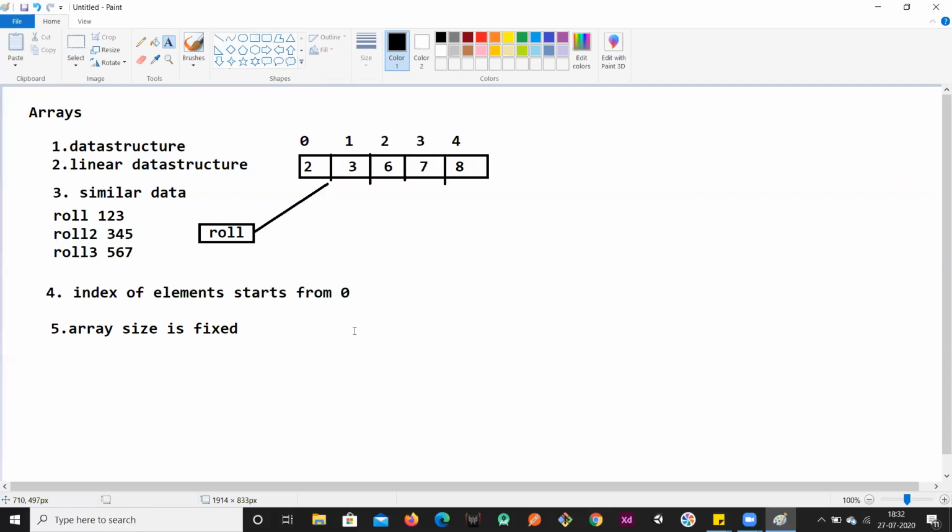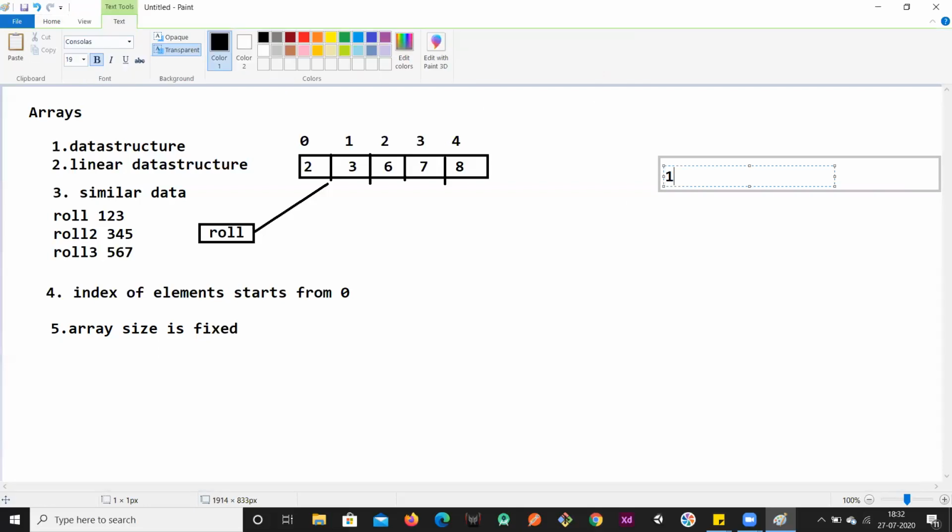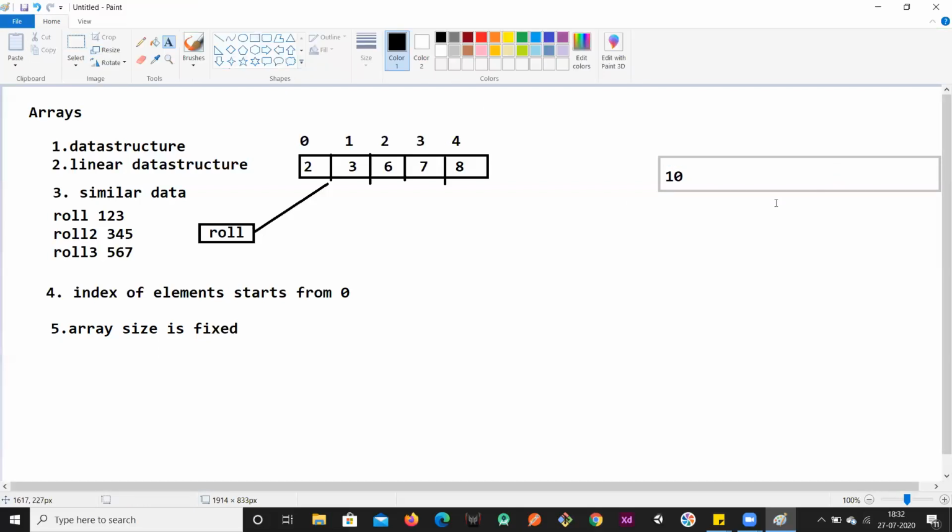So at the time of declaring an array, I have to specify what the size is. The drawback of this array is that whenever we want to use the array in programming, we need to know the size of the array before creating it. Then only it is efficient. What happens if you have created an array of size 30 and you are only storing 10 elements into it? The remaining 20 memory locations will be wasted. Those are reserved and these 20 memory locations will be wasted.